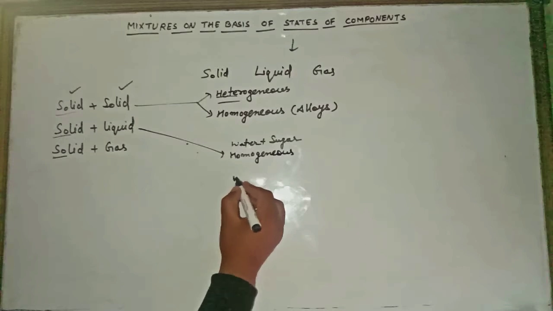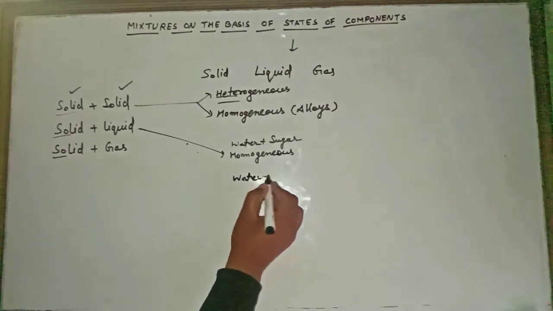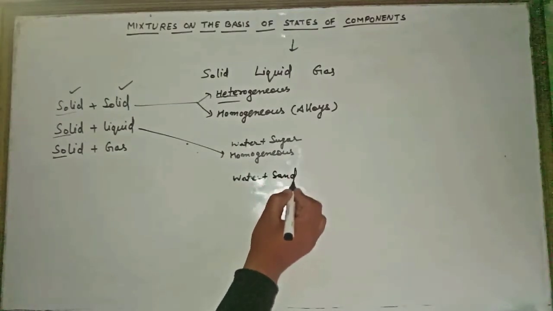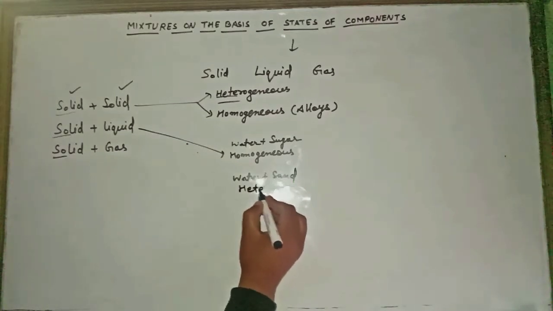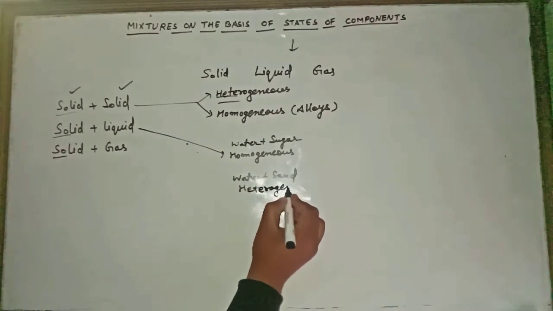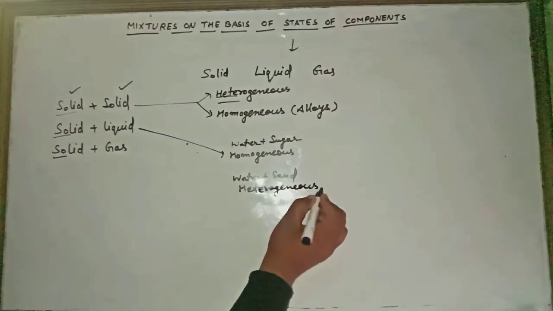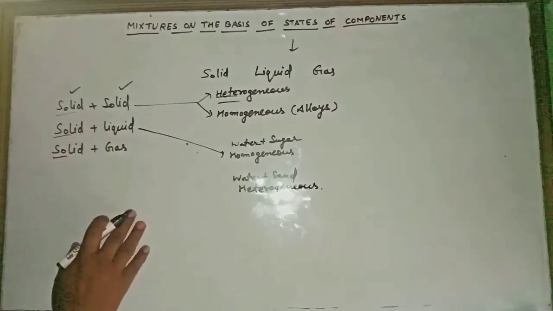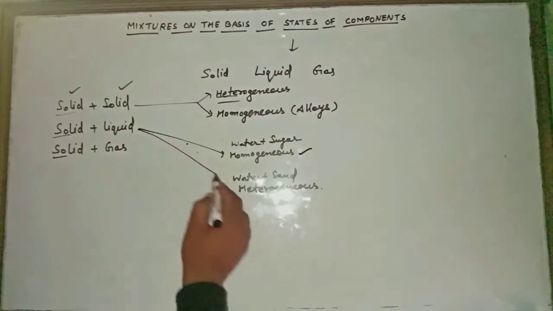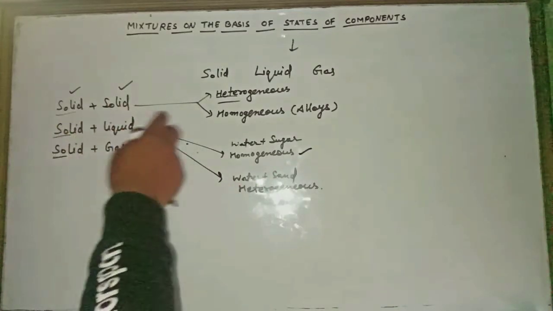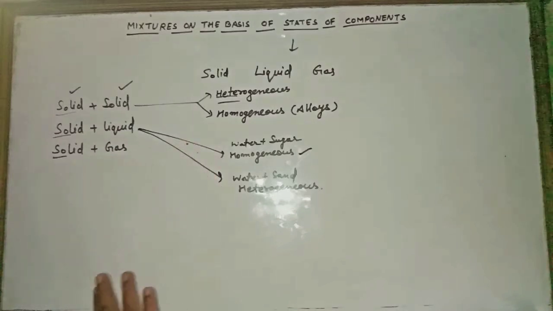In the same way, if we are taking water plus sand, it will be heterogeneous. Means if solid and liquid mixtures are there, then it can be homogeneous also, it can be heterogeneous also, like in solid and solid.